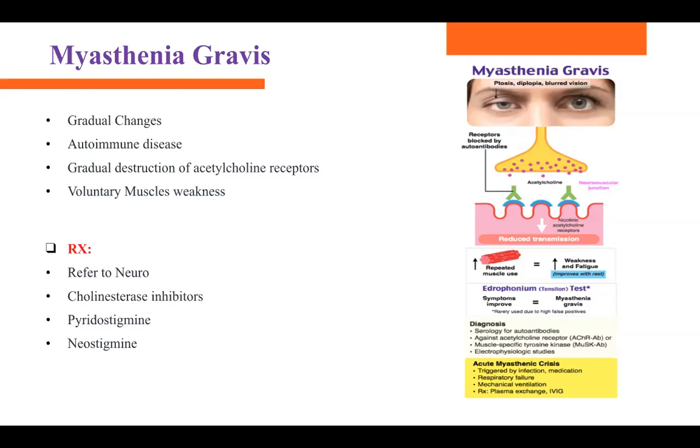They have muscle weakness. So what do we do? We refer this patient to the neurologist. They can prescribe cholinesterase inhibitors, those are pyridostigmine and neostigmine. Those medications don't reverse the process. The damage is done. So how is this medication going to help? This medication actually prevents the progression of the disease. It's not going to make the patient better. Whatever symptoms they had, they're going to have. But it prevents the progression.